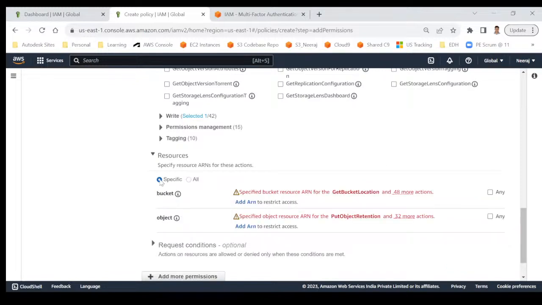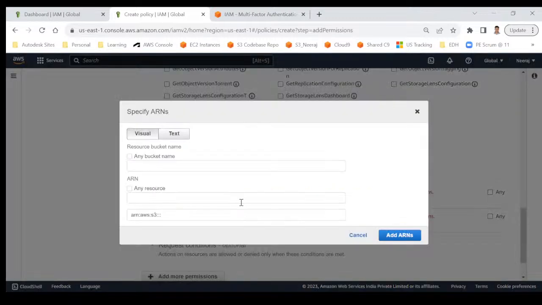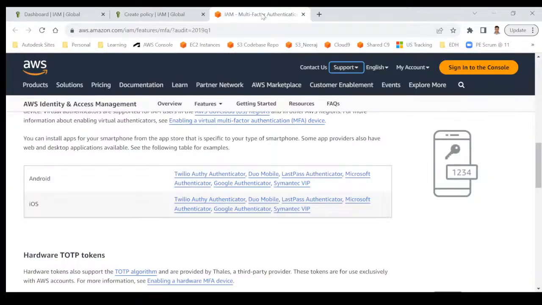Okay. So after that, select the bucket. So add ARN to restrict access. So bucket name, no, I will not give any bucket name. So I need the bucket ARN. You see that bucket ARN. If you remember, when we created the bucket, there was a concept of ARN. I will show you.